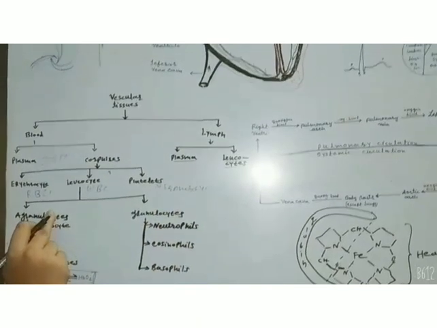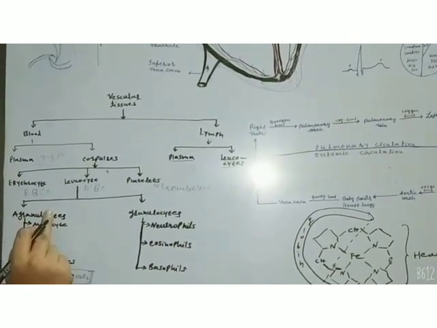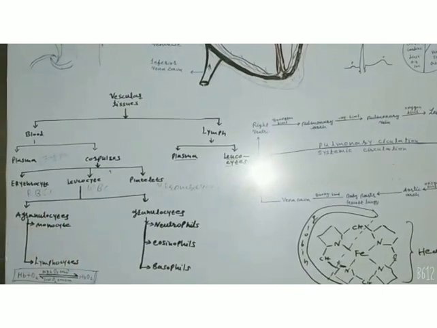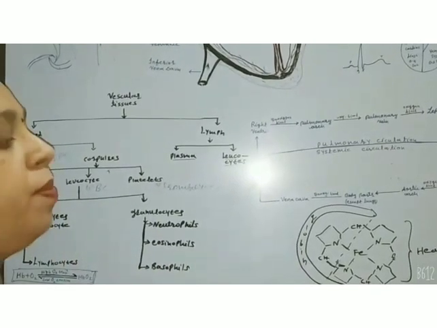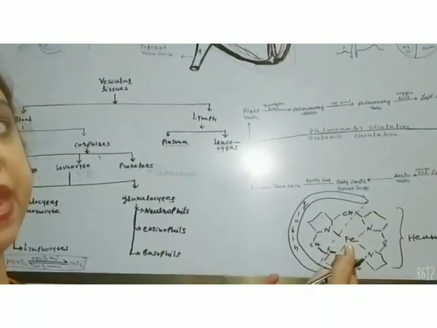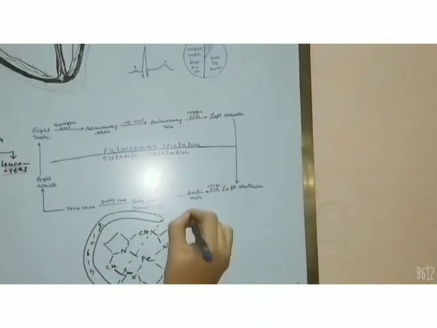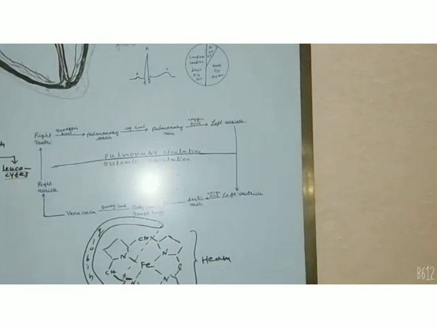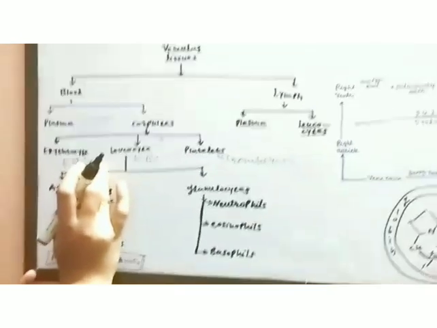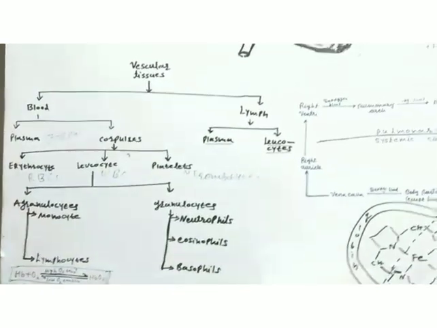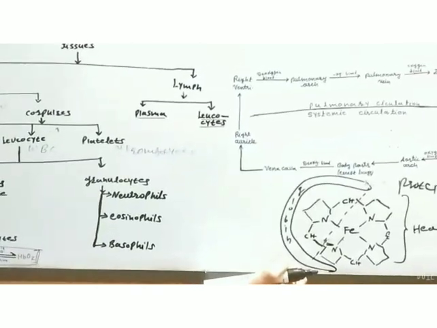Red blood cells are red in color and they have the respiratory pigment hemoglobin. This is the structure of hemoglobin, which has the metallic base iron. The non-proteinous part is heme and the globin is the proteinous part of it. These are the blood cells which have the respiratory pigment hemoglobin. Because of it they are red in color.